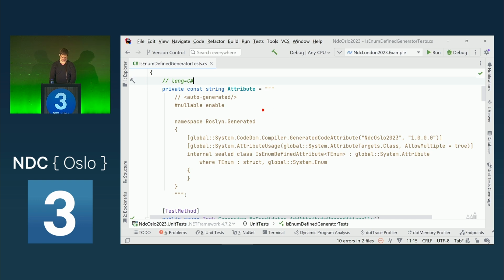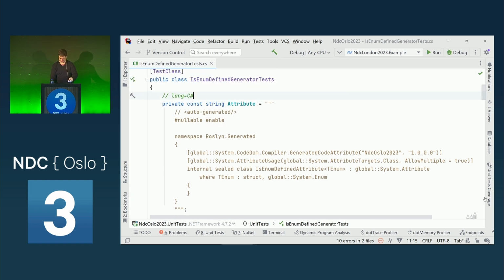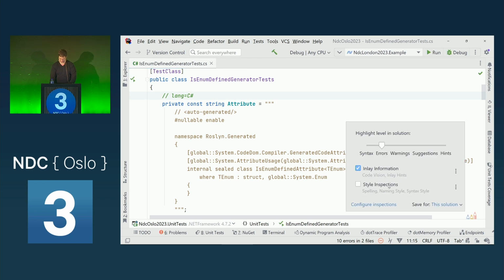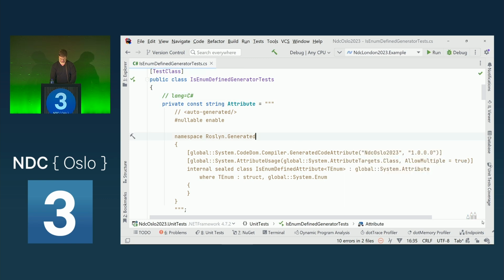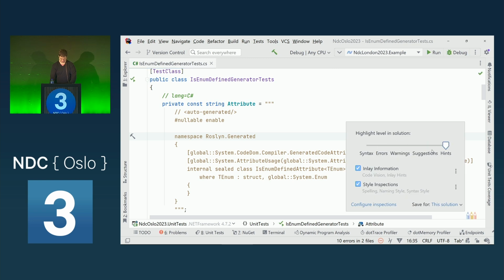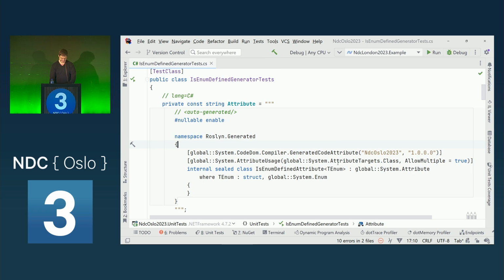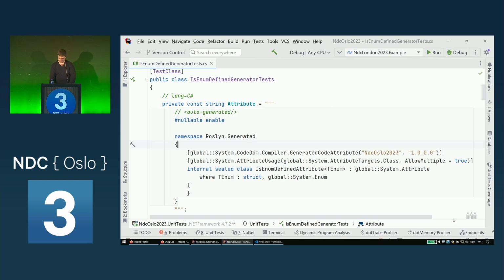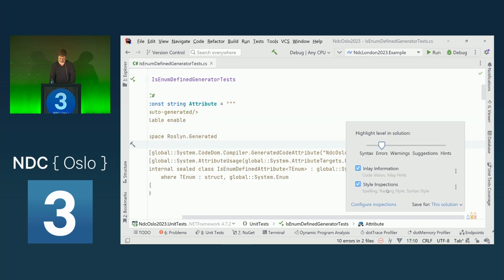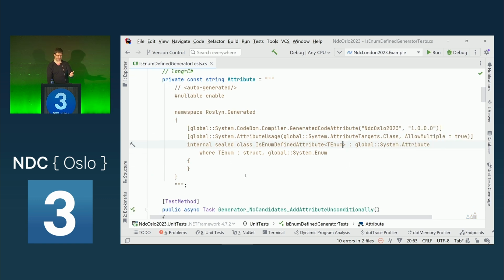I have here an input. It is this attribute that we saw. I also want to generate this attribute at compile time. And this is actually a nice feature from Rider if we enable syntax inspections. I believe then Rider actually renders this C# code, because I put here, I think it's called language injections, and it renders this string as C# syntax. But even without this highlighting in other IDEs, I really like the raw string literals, because we can really nicely format our C# code.